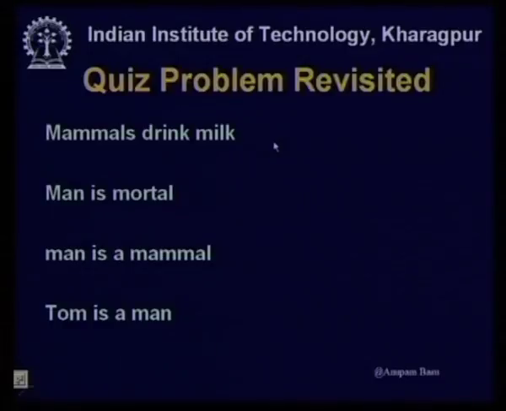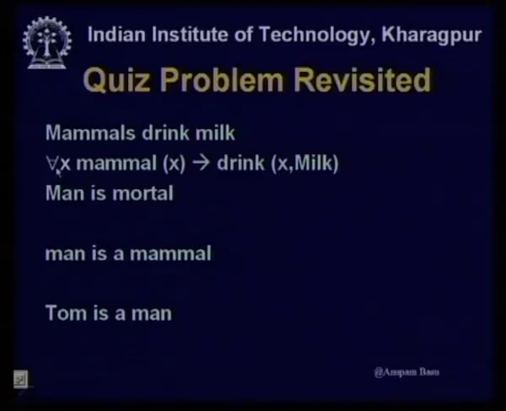Now, let us quickly revisit the quiz that we had done, where I said that I played a little trick. I did a little bit of adjustment where mammals drink milk, man is mortal, man is a mammal, Tom is a man. These were given, and I had written them as mammal Tom implies drink Tom milk. But this statement is unfortunately not a statement made for Tom alone. So, I should write it in a little different way. How should I write it? I can write it in this way now.